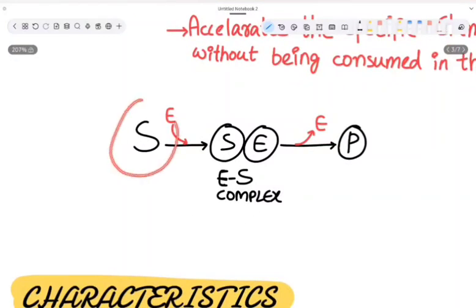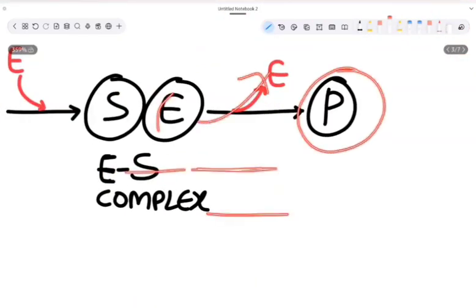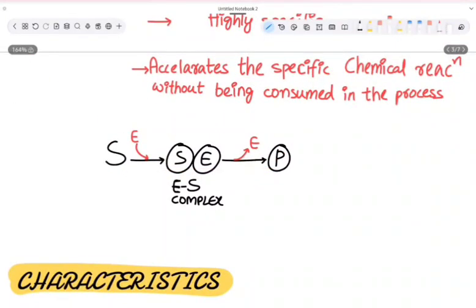See, now this is the substrate. Substrate is something on which the enzyme acts. Now the enzyme is acting on this substrate. It forms an enzyme-substrate complex, and after that the enzyme leaves, we get the product. So it accelerates the specific reaction for the substrate to convert into product. It is not consumed in the process.